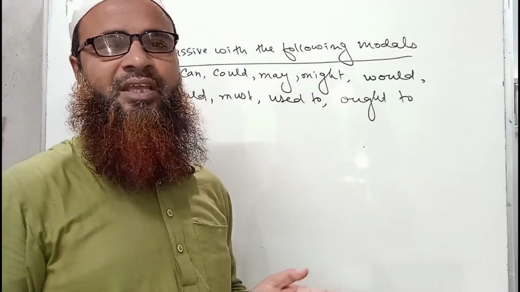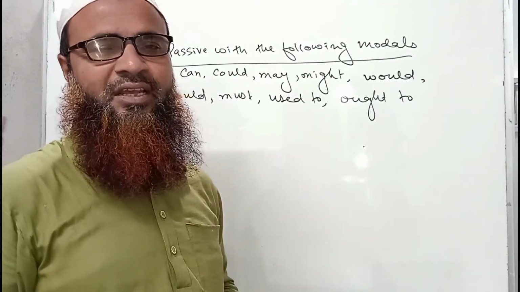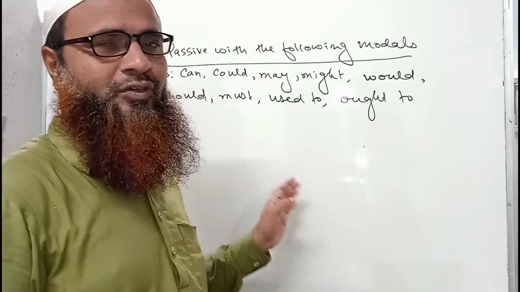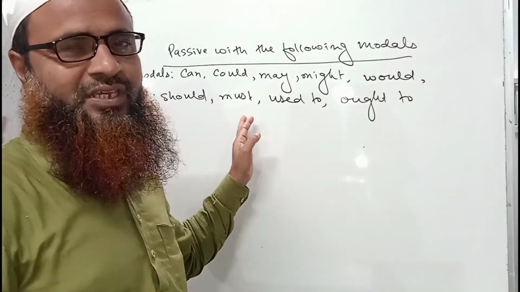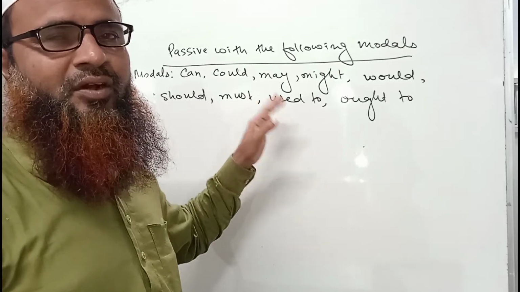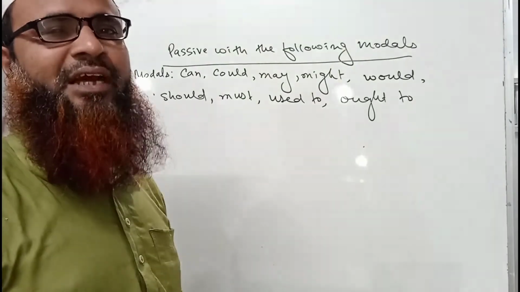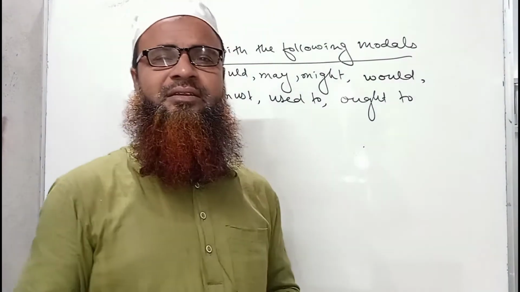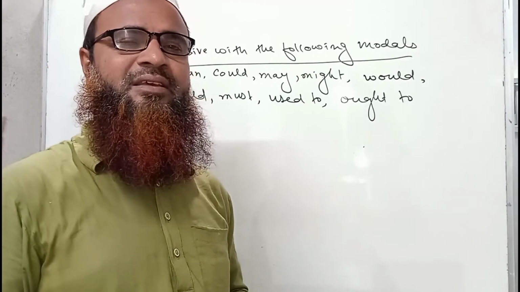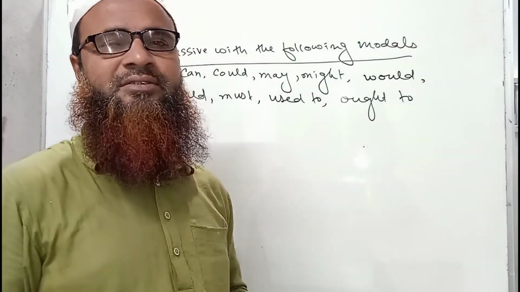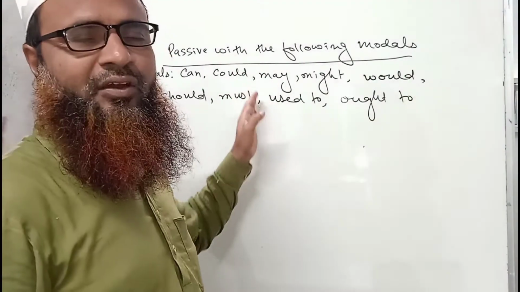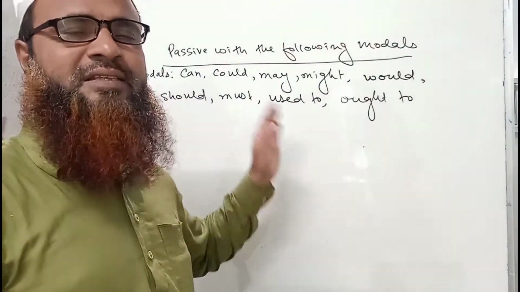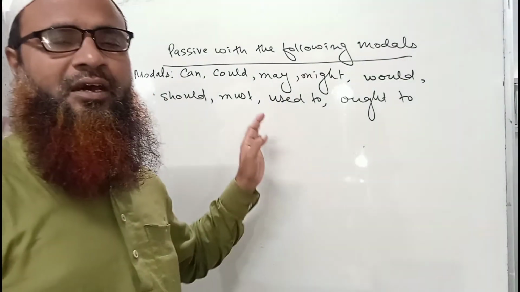Here the same rule will be applicable which was applied in case of future indefinite tense, because in that tense we used be after shall or will. Here also be will come itself, no auxiliaries will come here, be itself will come here. So this is very simple. When we learn the passive form of future indefinite tense, actually there is no need to learn the passive form of these auxiliary models separately, because the rule is the same as that of the future indefinite tense.